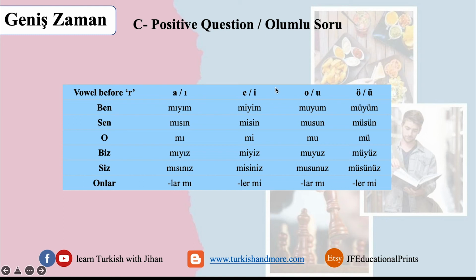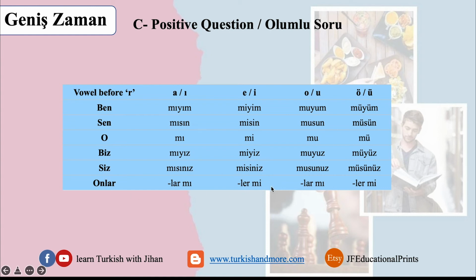Same case, when we have e or i as the last vowel, mi instead of mı, because these are kalın harfler, they are heavy. We use mi because these are ince harfler. Miyim for ben, misin, mi for the o pronoun, biz miyiz, siz misiniz, onlar ler mi.